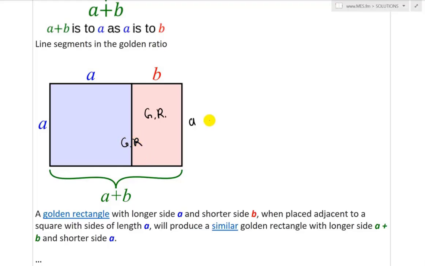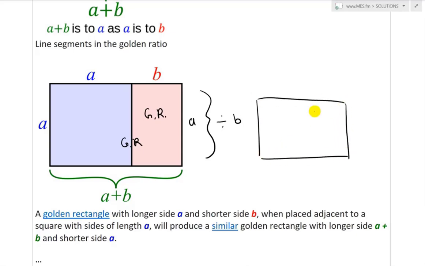And also what I'm going to do is divide this out by B. If we divide every single side by B, we're going to get a smaller rectangle, obviously, just to illustrate it. So what we'll have is B over B is 1, A over B is phi, and over here is going to be phi, since A over B is equal to phi. So we have a square of side 1, and this is phi like that. So yes, there's one. That's phi.